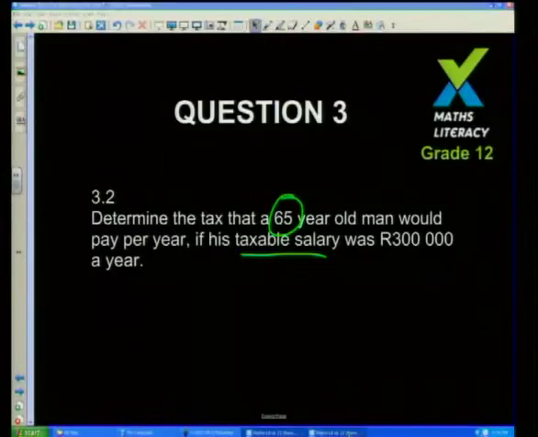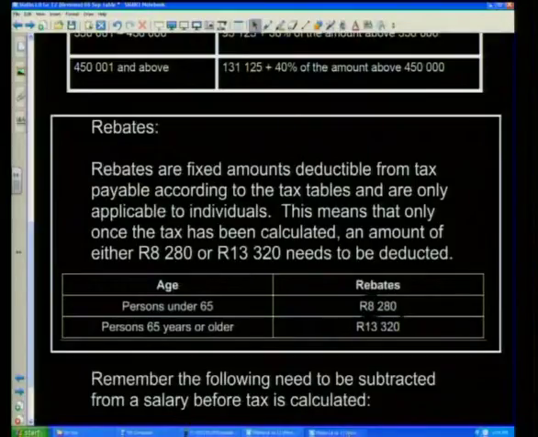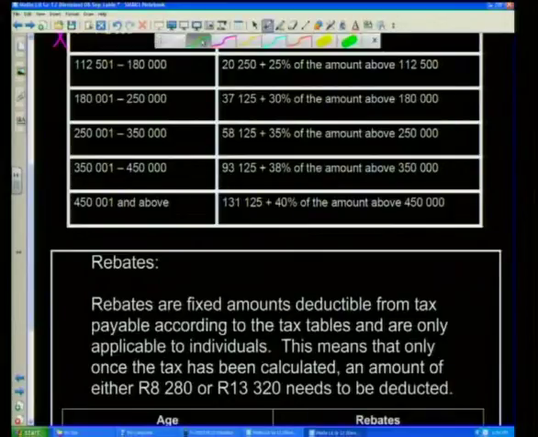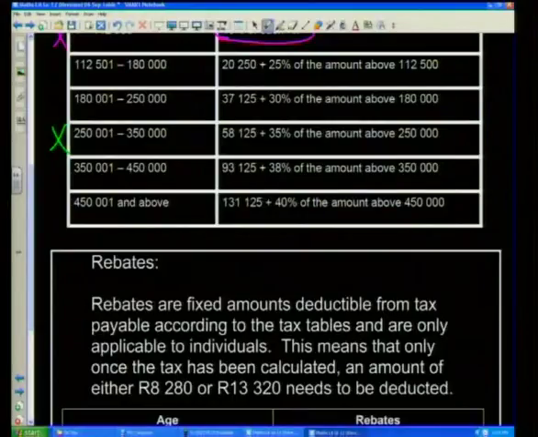300,000 rand a year. Where does that fit into our tax bracket? Well, 300,000 fits in over here. So what does that mean? That means we are going to pay 58,125 rand.